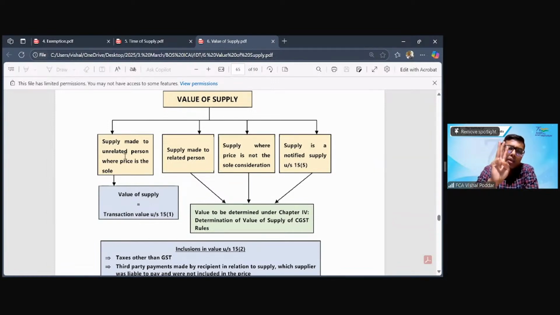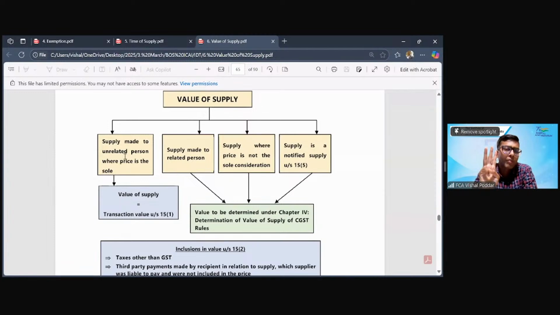Now, what are those three conditions? First condition is that there should be a value. It means if the transaction is a free supply, then by default 15.1 does not apply. You'll have to go to 15.4. So as I said, there are three sections for value: 15.1 transaction value, read with 15.2, 15.3. But if the condition of 15.1 is not satisfied, so transaction value is rejected, you'll have to go to the valuation rules, which is 15.4.